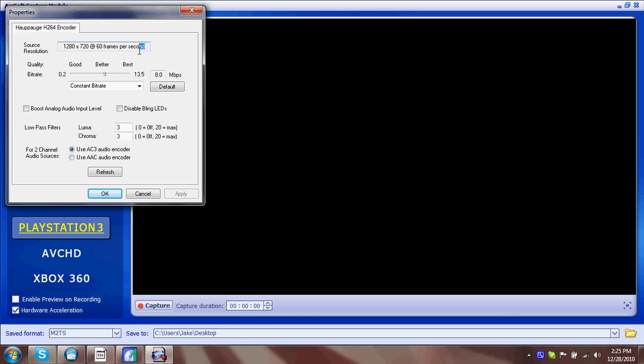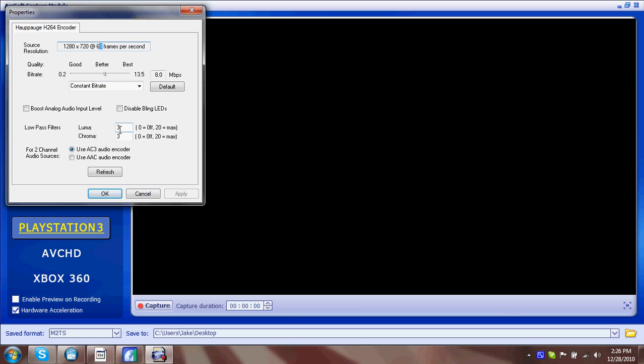And right here is one thing that I want to point out: 60 frames per second, which means that it's recording at 60 full frames per second, which means that when you put it into Vegas, you want to render it as 60 frames per second. That's a common mistake that people make. They put it into Vegas and they render it as 30 frames per second, and it's not as good a quality as it could be. So I'll get onto that later.